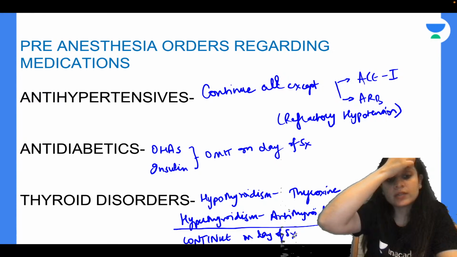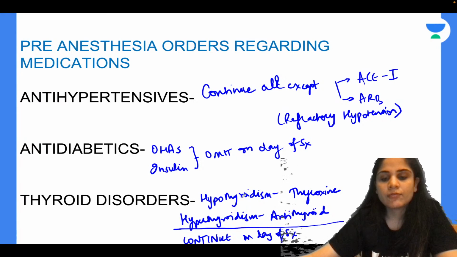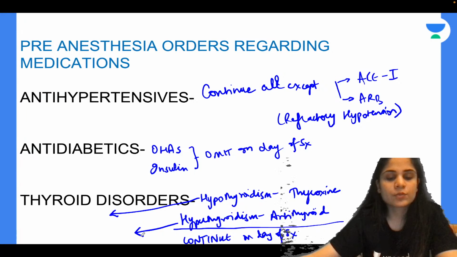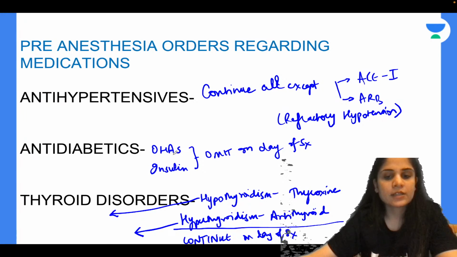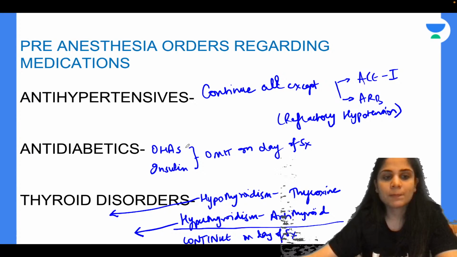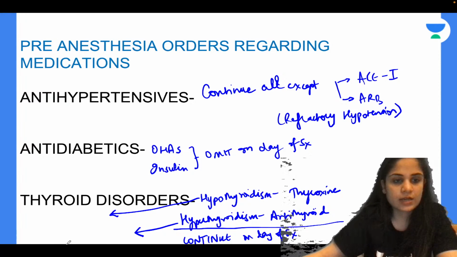I have to be in the euthyroid state during surgery, so I have to make sure I continue all of these agents perioperatively. Now, if I skip the thyroxine for a few days, what can happen? If I skip the antithyroid agents for a few days, what can happen? What are the complications related to hypothyroidism and hyperthyroidism perioperatively? Yes, so Raja Deepan, you're right.